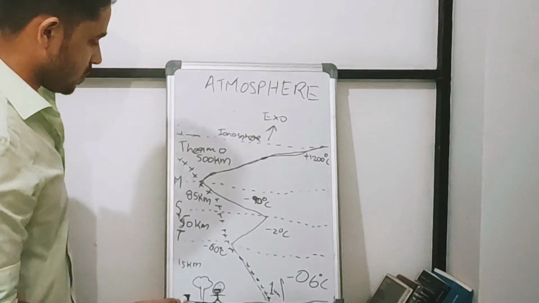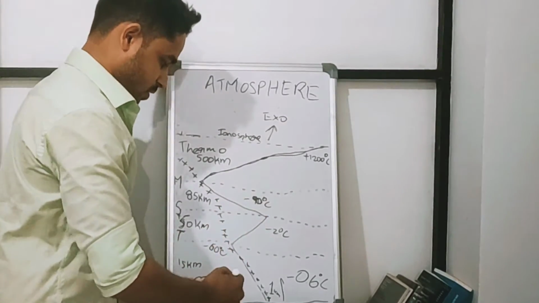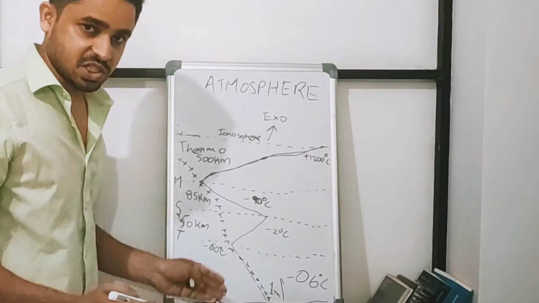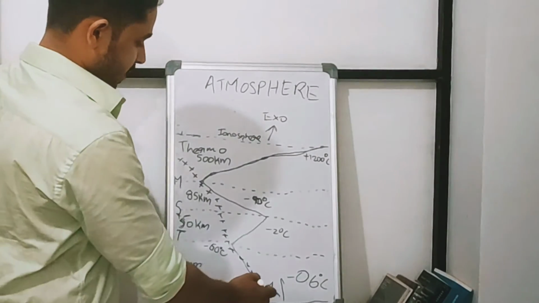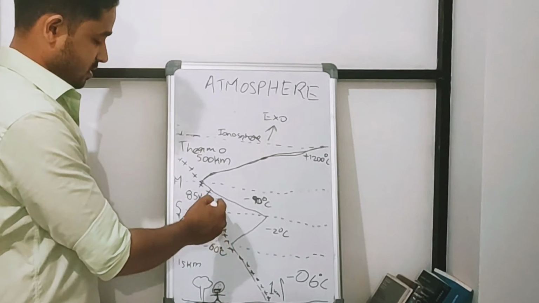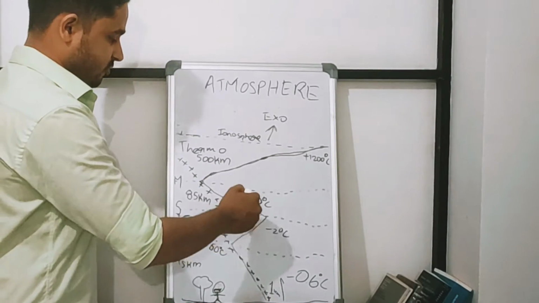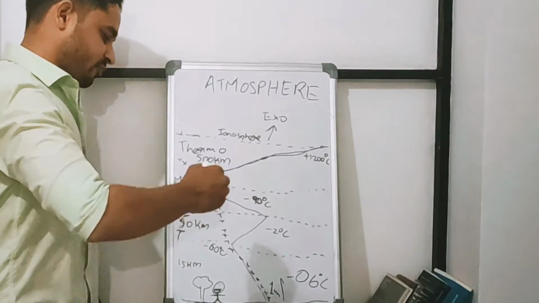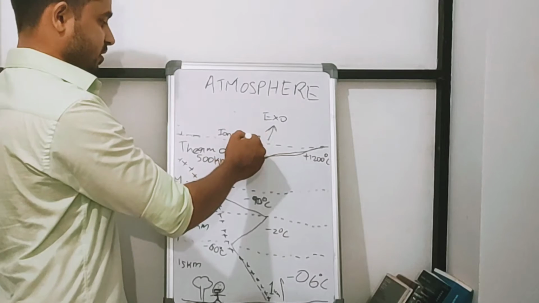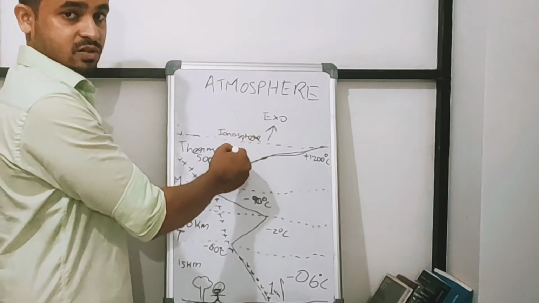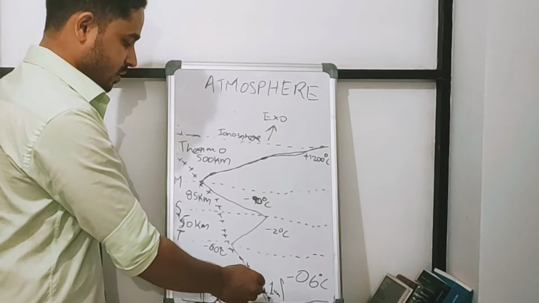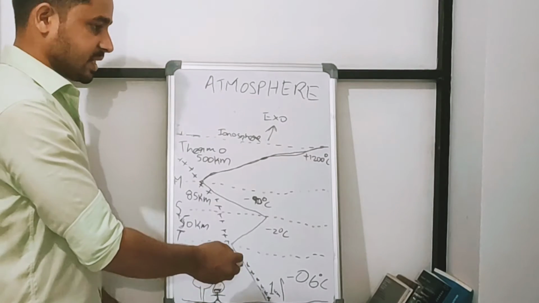Okay, so when we take the consideration of pressure, the pressure consistently decreases. There is no zigzag fluctuation for pressure. So from the surface of the earth to the top of the atmosphere, which is the ionosphere or thermosphere, temperature takes a zigzag approach.